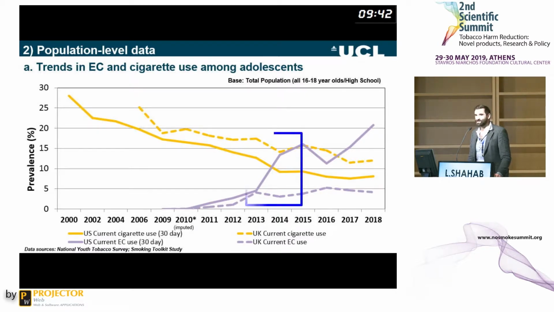And the first thing you notice is that during the time period when e-cigarettes became most prevalent, there was the biggest spike. There was a continued decrease in smoking prevalence in the US and in the UK, suggesting if there's a gateway effect, it can't be immediate. It would have to be delayed.